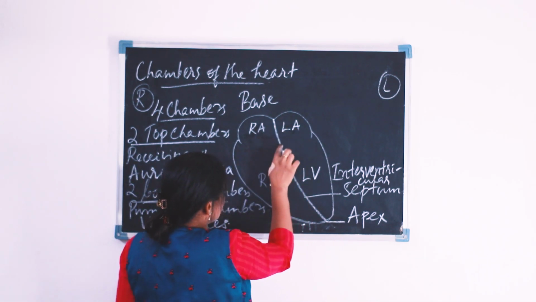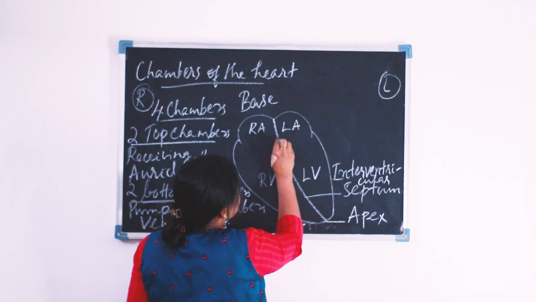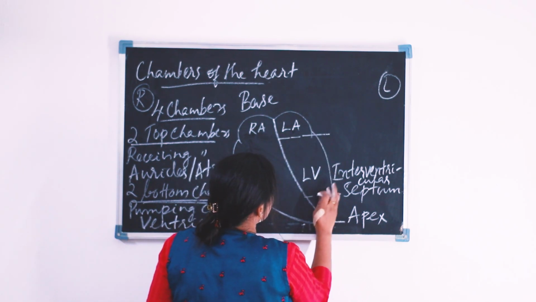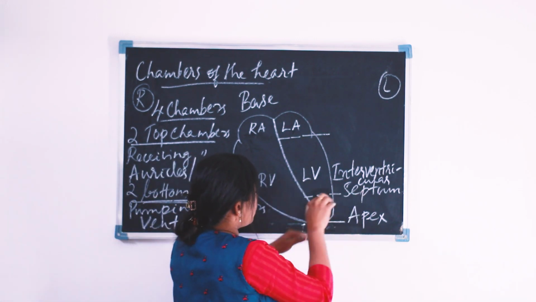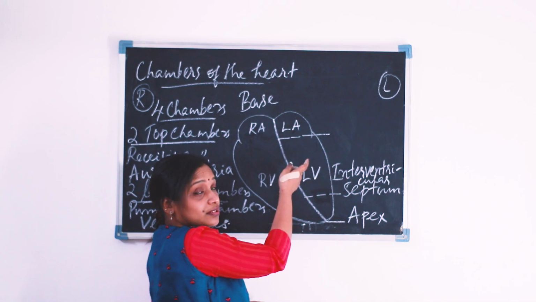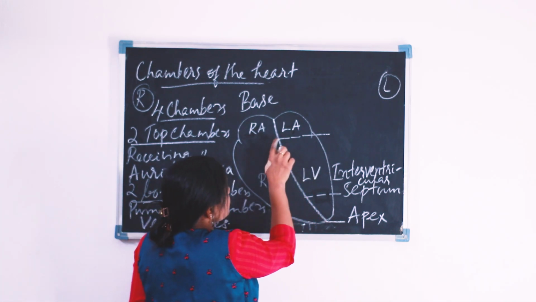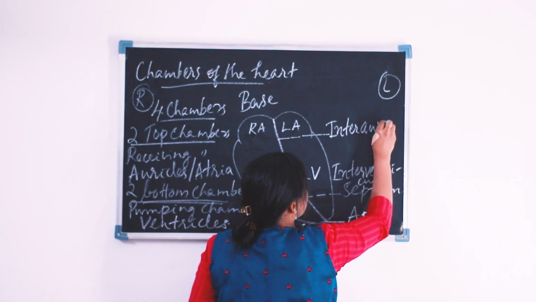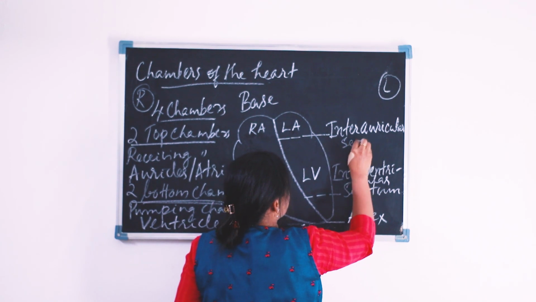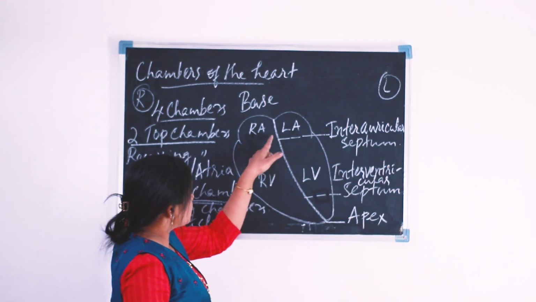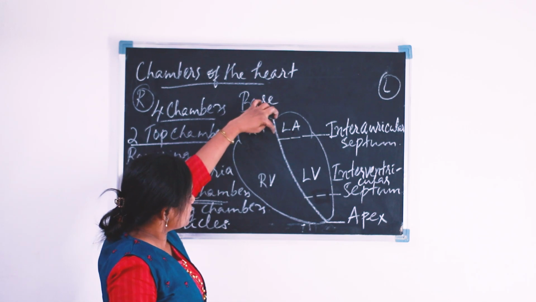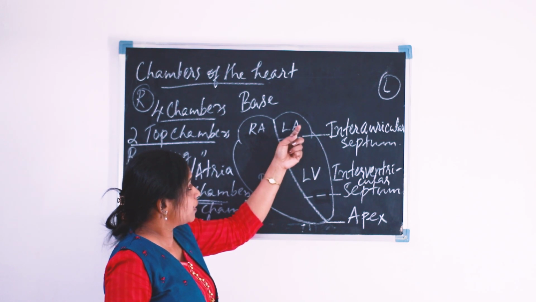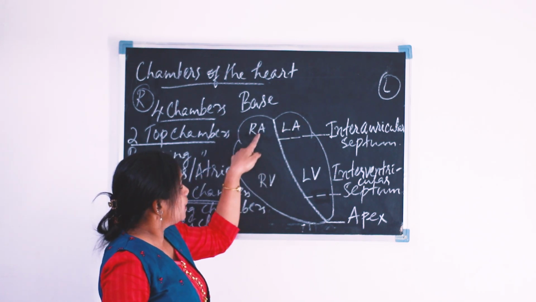Likewise, the top portion, what can we say this is? When we are labeling an organ, we do not cut the organ with a thick line. Always use dotted lines. So this is our interauricular septum. Why is it known as the interauricular septum? Because it is a partition, a separation of the right auricle from the left auricle.